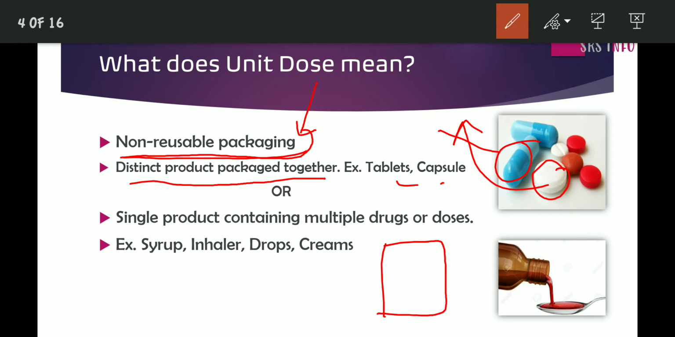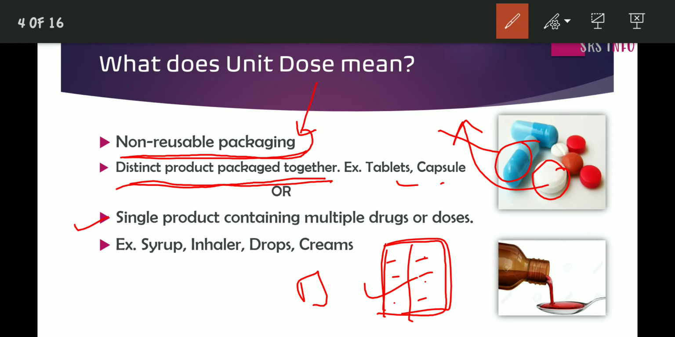Let me explain. This is a strip of tablets. It contains 10 or 15 tablets of the particular drug. A single drug packaged in a strip, containing a number of tablets. That is a distinct product packaged together. And the other explanation is a single product containing multiple drugs or doses.